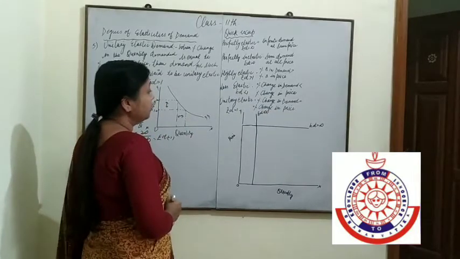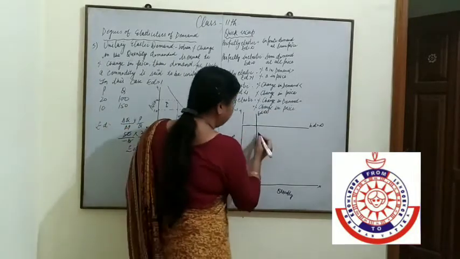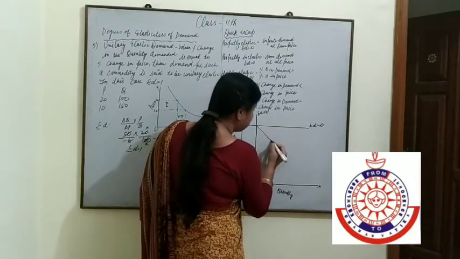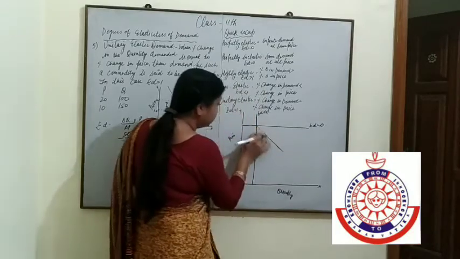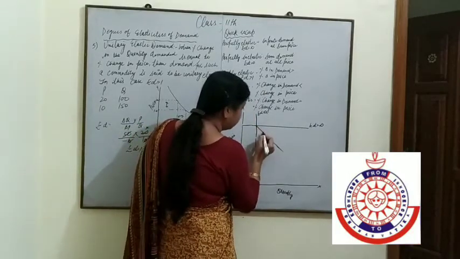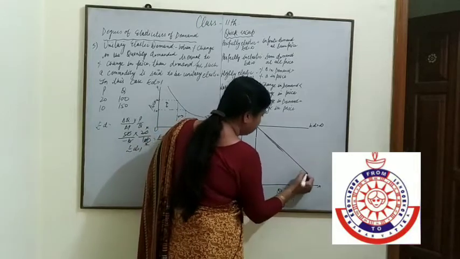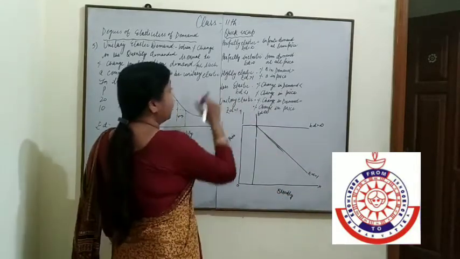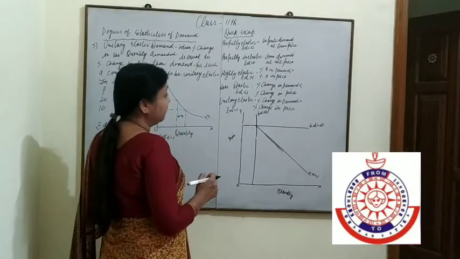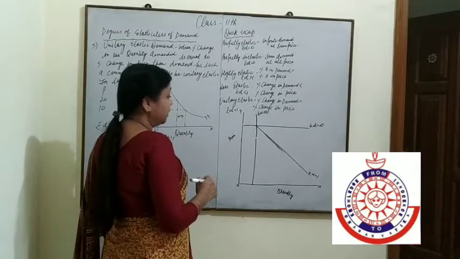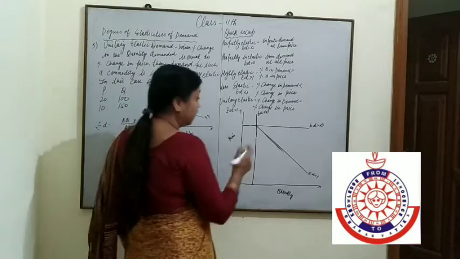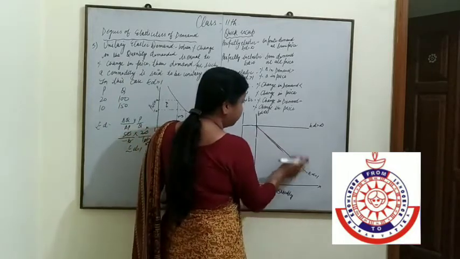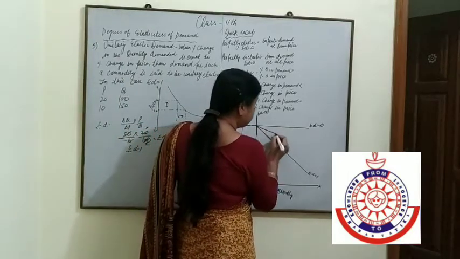When we are talking about unitary, ED is equal to 1. Highly elastic means change in demand is more than change in price. That is flatter. So, up more than 1 is here.